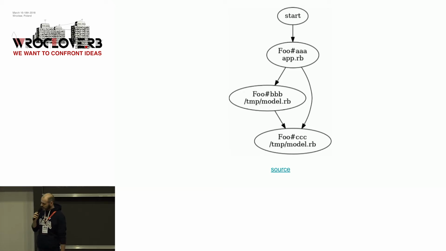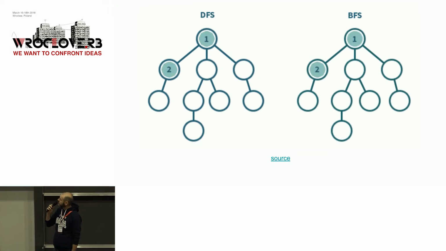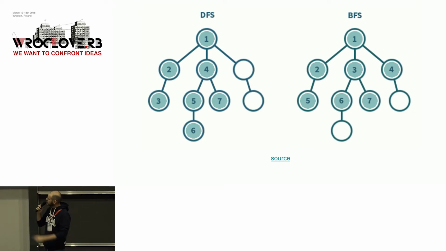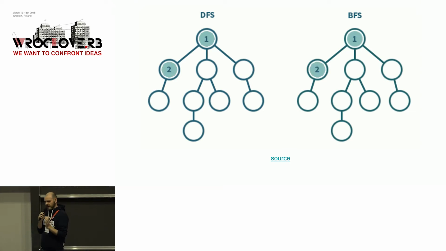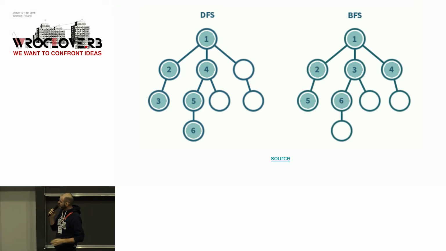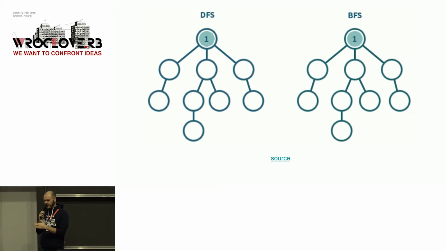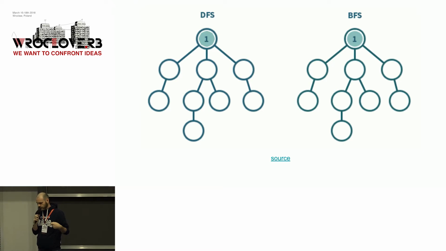This is the connection in the graph, and we have two methods for traversing graphs: depth first search and breadth first search. Depth first search goes one way until it has nothing else to go to, and you need to go back and choose another way. With breadth first search, you explore the nearest edges, and when everything is done, you go further. I prefer breadth first search. So you can apply the same for removing code.